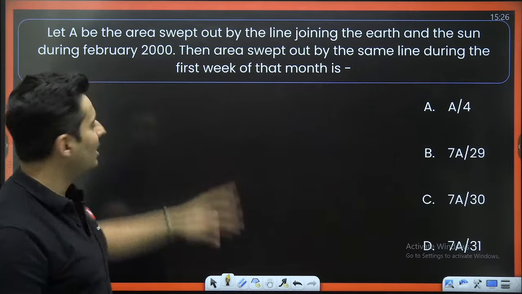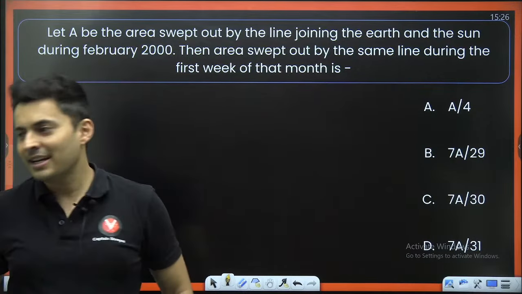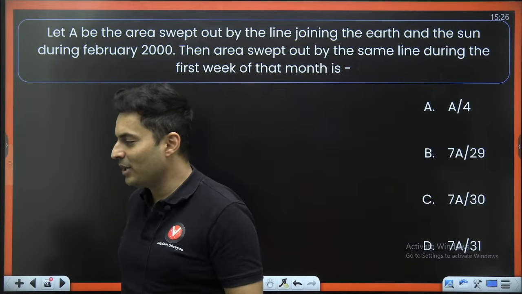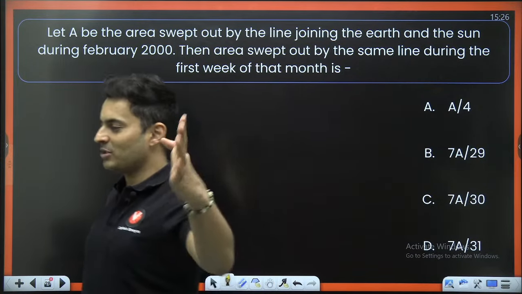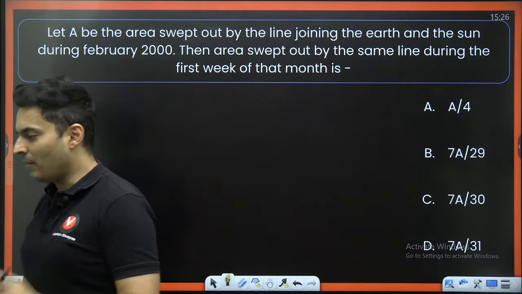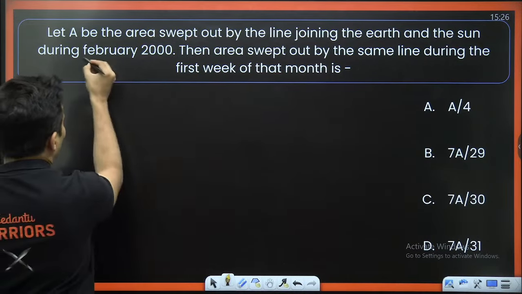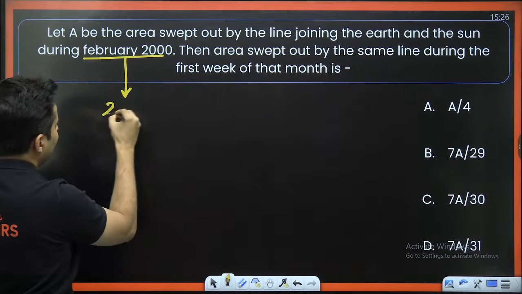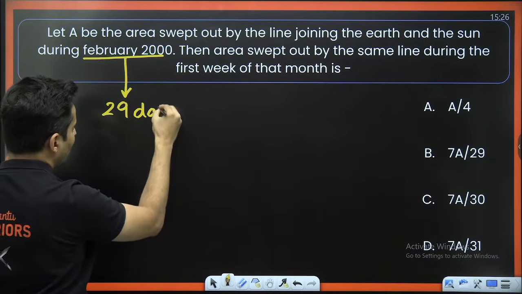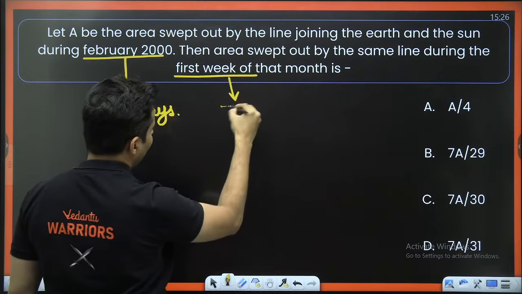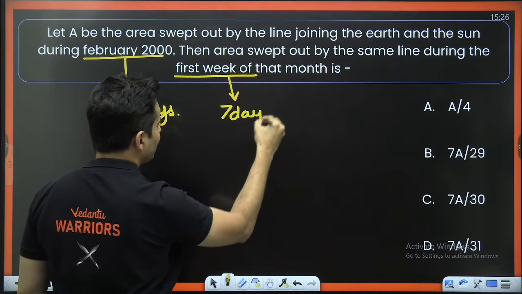What is so special about February 2000? Maybe it is a leap year. So this particular month had 29 days. The first week of that month will have basically only 7 days.